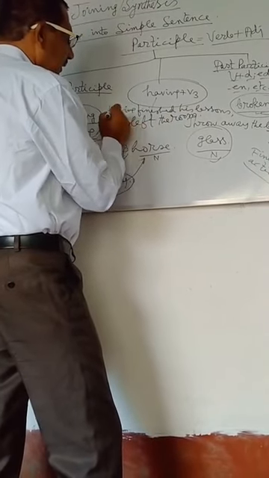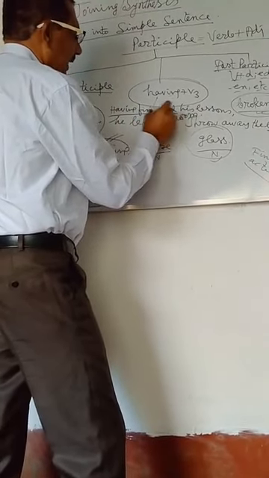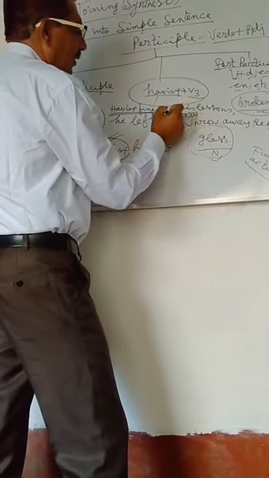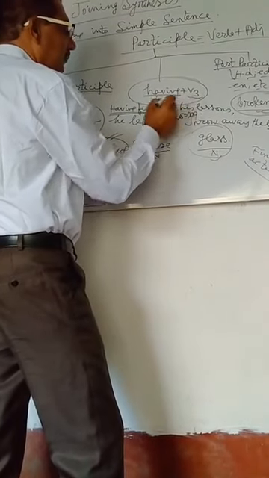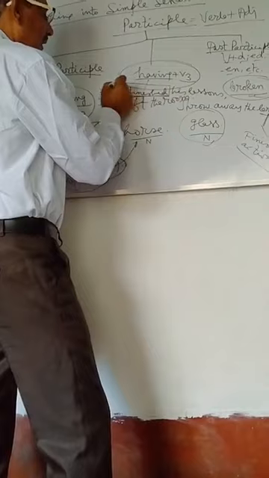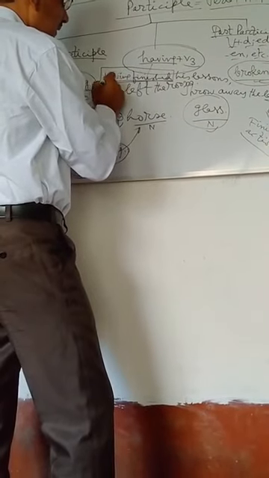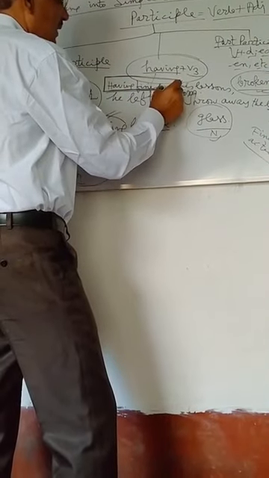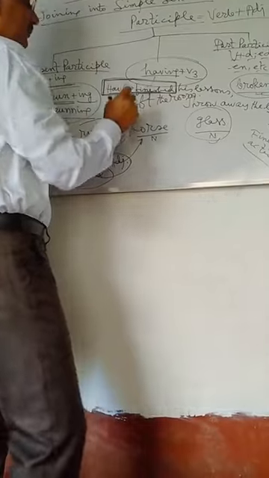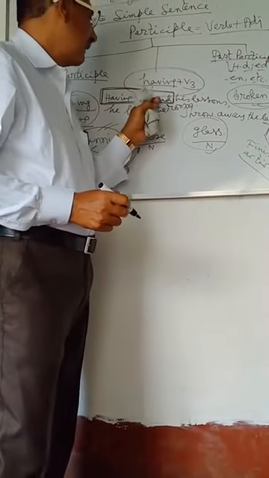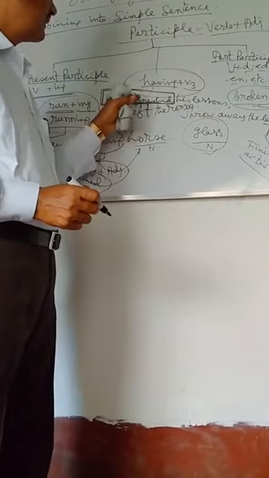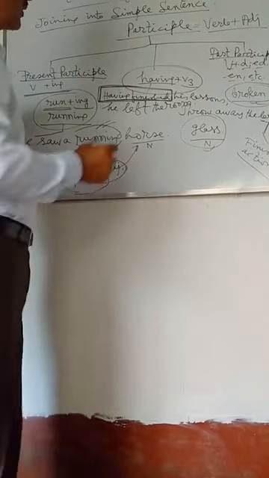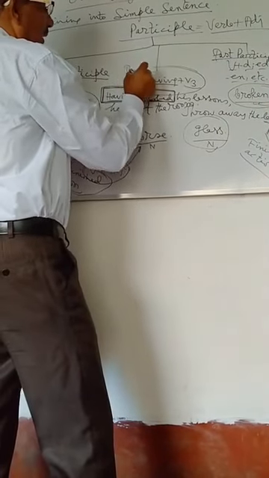Here in this sentence, you see having finished. Having is the word, and then V3 form is used. Finished is the V3 form. Having finished is the phrase which has been used as the perfect participle. Here, having finished his lessons is used as a perfect participle, and such type of participle is called perfect participle.